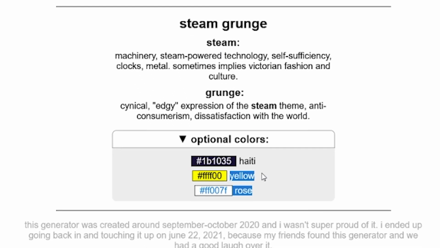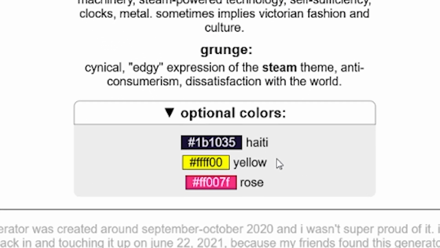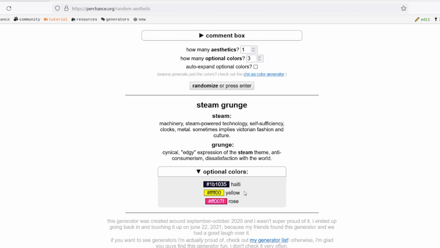Ooh, very bright. Oh my god. Okay, wait, this is really cool. This is a good one. I'm excited for this one. Okay. Second character.